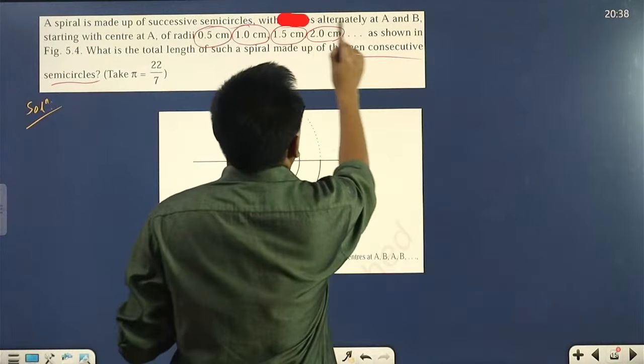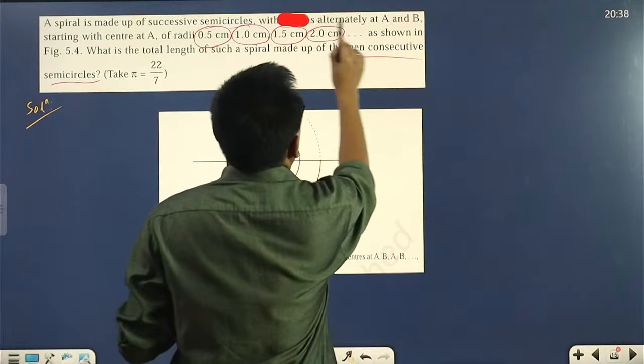Which means for the semicircles above, the center is A, and for the semicircles below, the center is B. Clear?